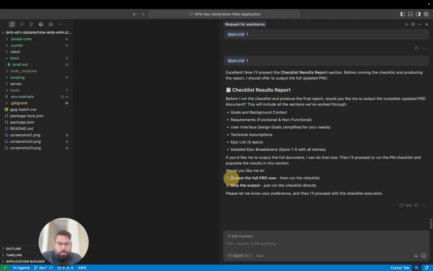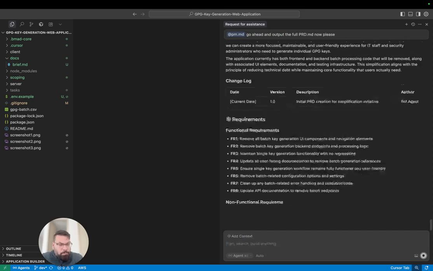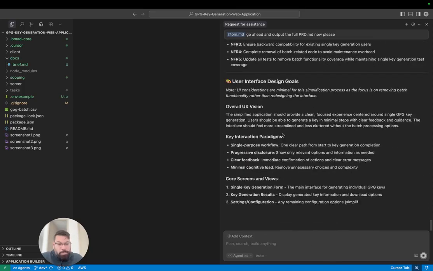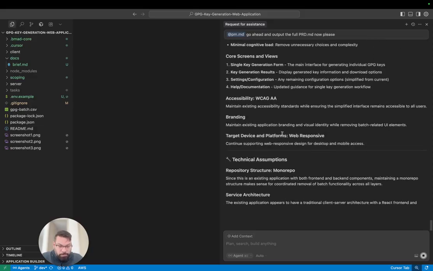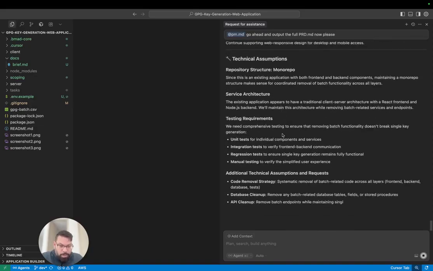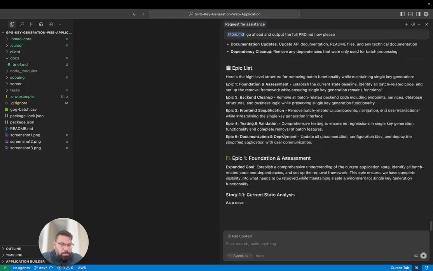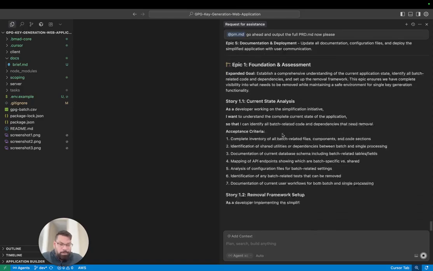Now it's asking, would you like me to output the PRD now? So let's tell it, yep, go ahead and output the full PRD.md now, please. As you see, it's going over extreme detail for a very basic application, but with this extreme detail, it makes sure that the AI doesn't hallucinate when it's creating the application.